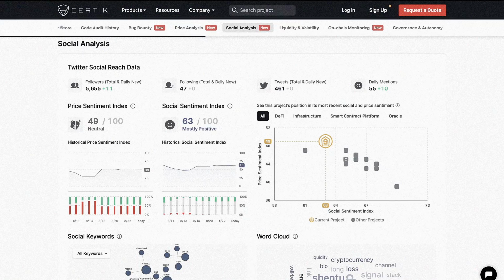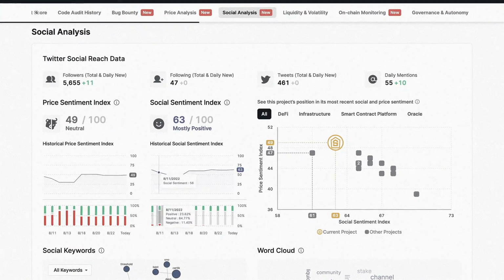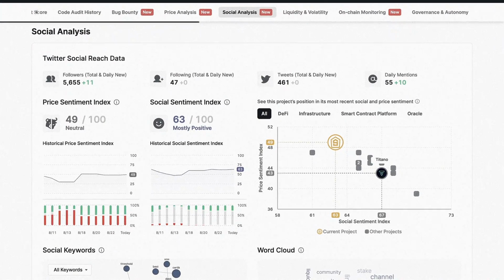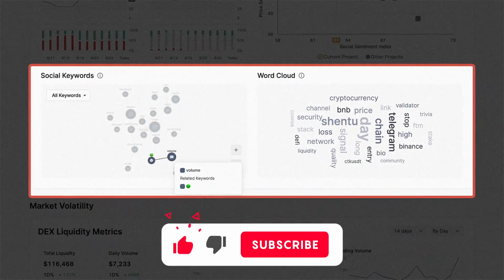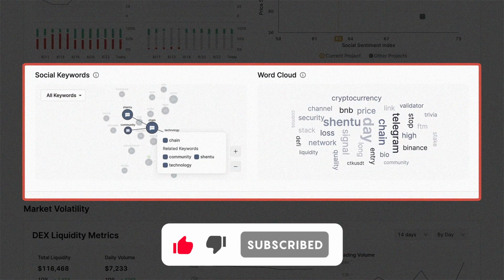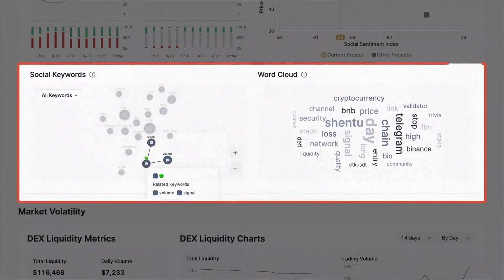The social analysis module gives you an overview of the social sentiment surrounding a project and its price. Real-time data from social media sources is used to create tools and data visualizations that help you gauge the social and price sentiment surrounding a Web3 project.